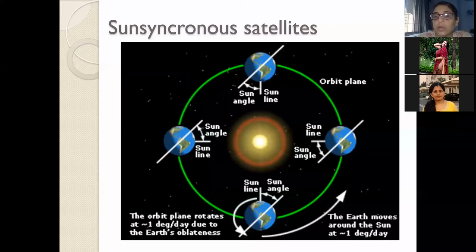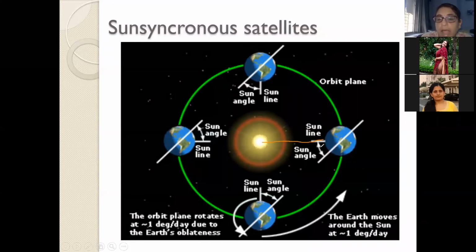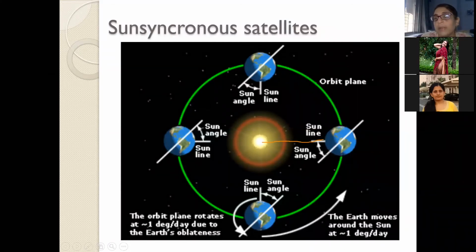What is sun synchronous? As the word suggests, it is synchronous with the sun timing. The sun synchronous satellite in this orbit always has a uniform angle. The line joining the sun and the center of the earth always has a uniform angle with it.